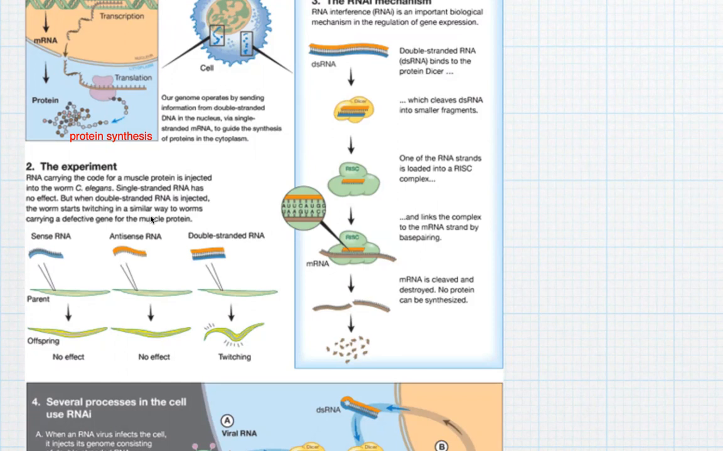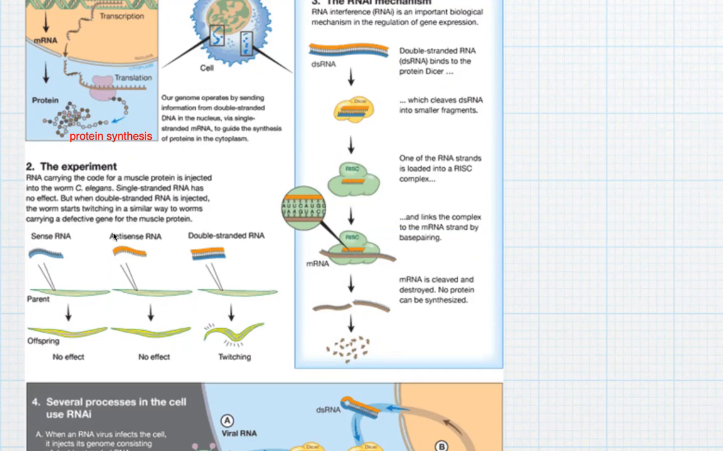So they have chosen an organism which has a muscle defect, which cannot make certain movements. They identified an RNA for this; inserting the single-stranded RNA has not shown any impact, but when they made it double-stranded, because of the impact of this dsRNA, the twitching movement started. The worm starts twitching in a similar way to worms carrying a defective gene for the muscle protein.